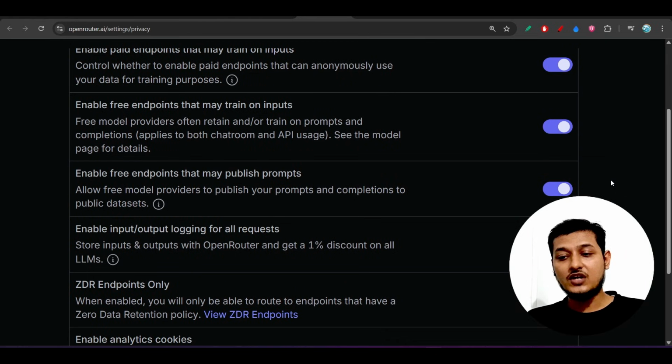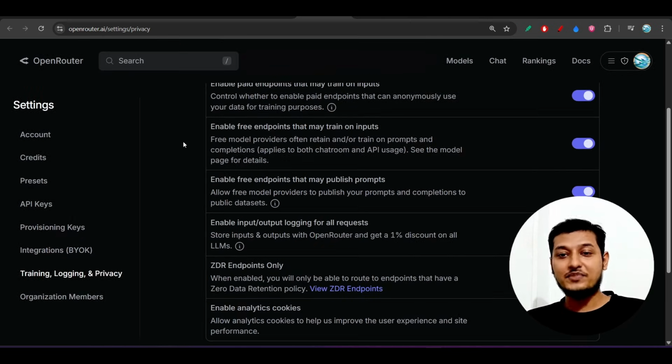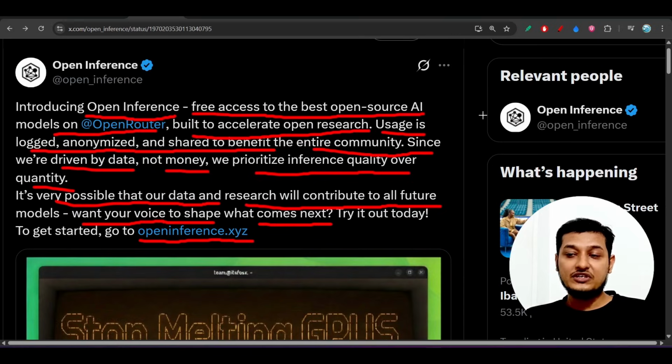If you turn it on, whatever prompts or data you are sending to the model, they will use that as a data set. That means they will use your data for training purposes, and that is the permission you need to give to OpenInference, and now they will give you access to these models for free.